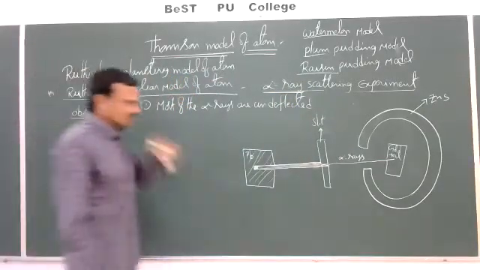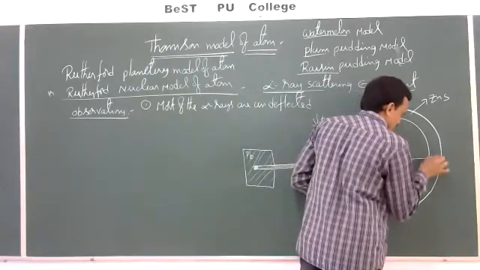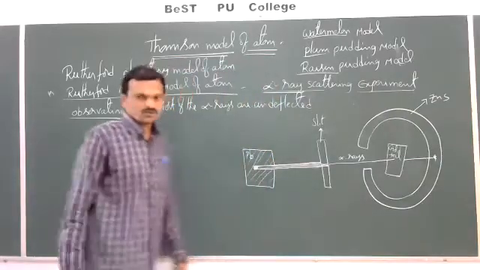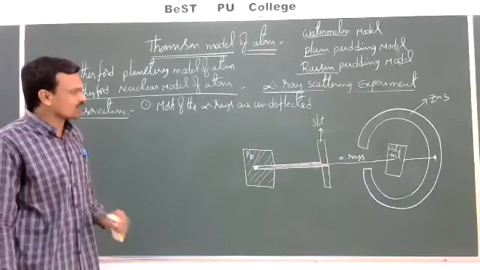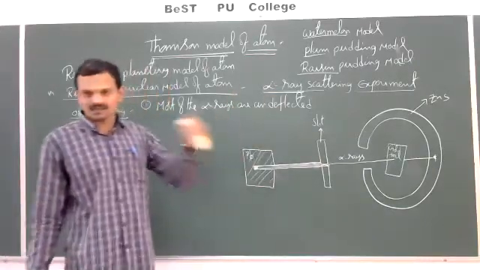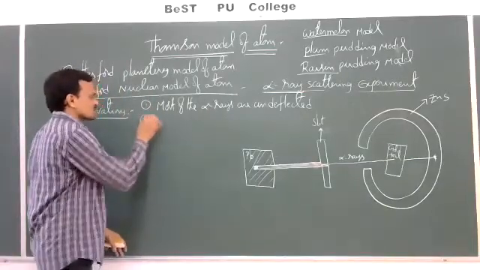Means these alpha rays travel in straight lines, and when they strike here, we can observe a bright spot. So most of the alpha rays travel in straight lines without any deflection. This is the first observation.